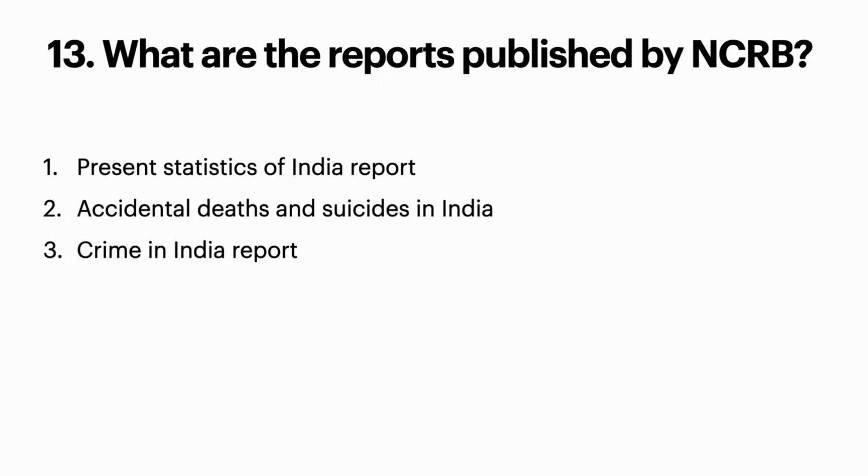This organization gives three reports annually. The first is Prison Statistics of India report, next is Accidental Deaths and Suicides in India, and next is Crimes in India report.